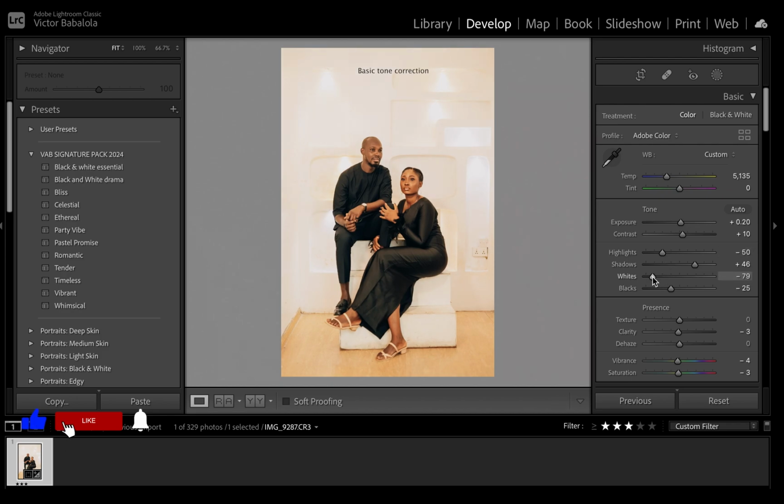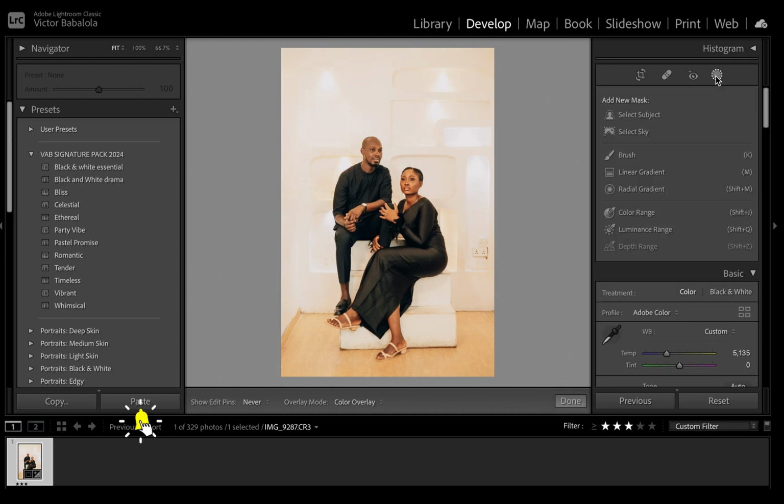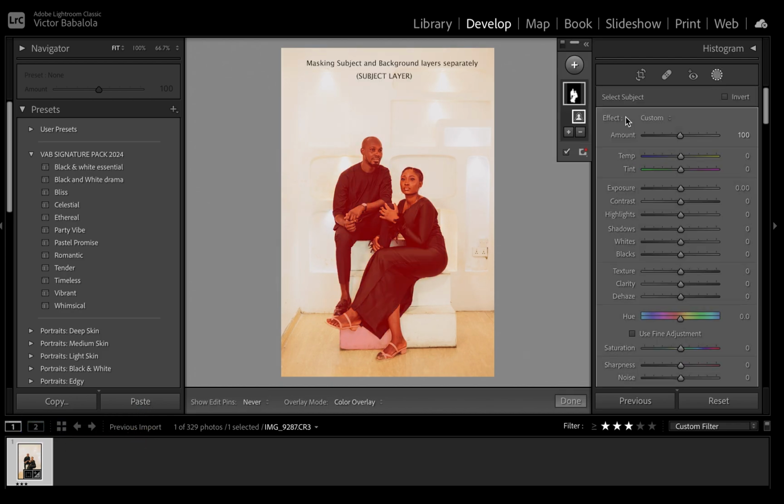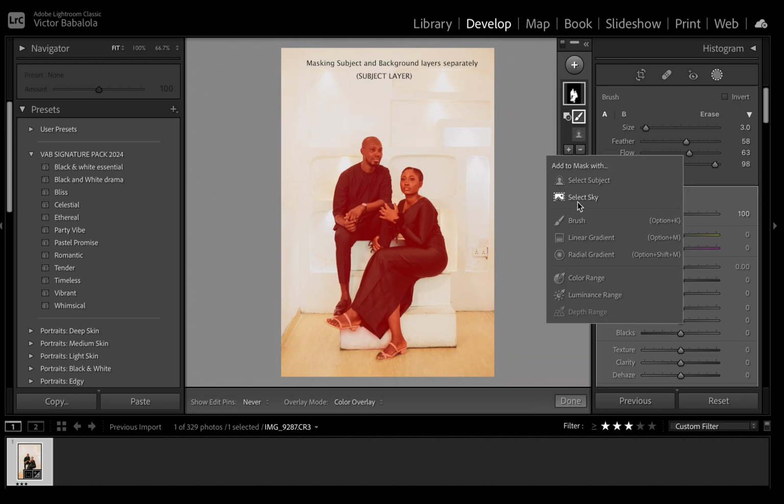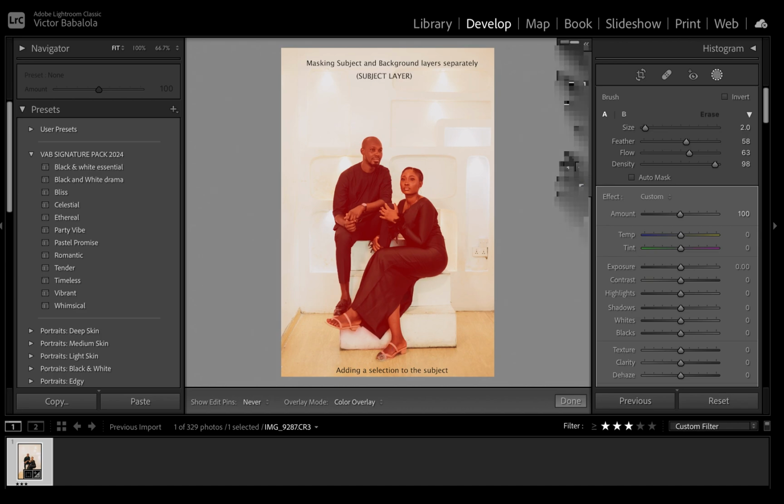That's adjusting the exposure, white. And this is me masking the subject from the background. The purpose of this is so I can edit the subject separately, and I can also color grade the background separately. So this is me removing a little bit of the selection that was not supposed to be included in the subject selection. That is the background that was mistakenly selected because I did the selection automatically.